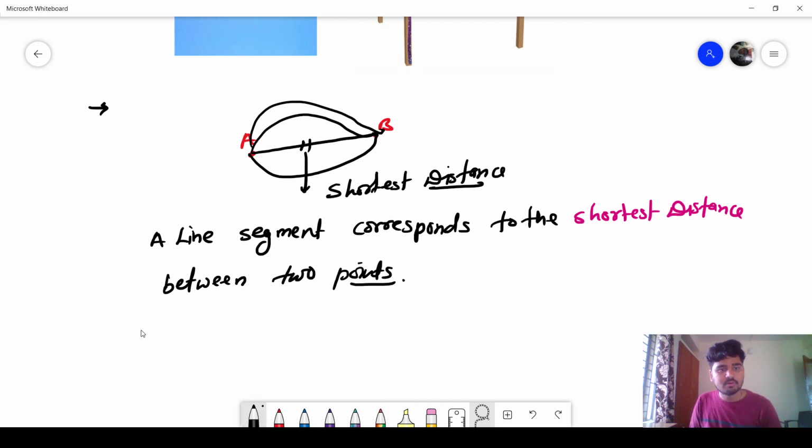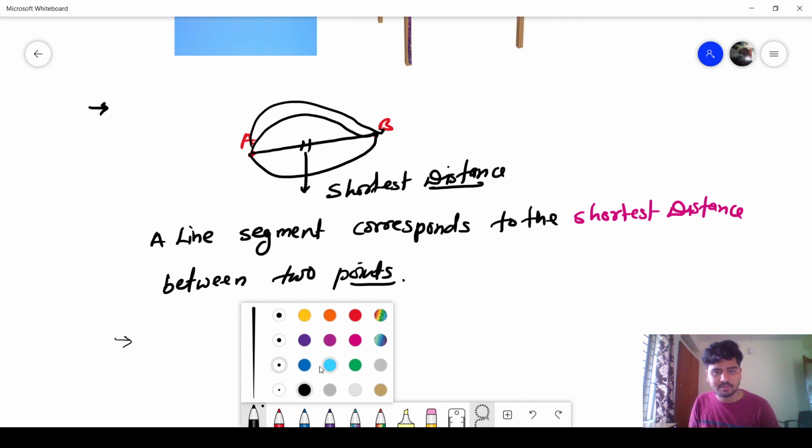Second property we will talk about, of what is a line segment. Beta, second property, line segment.